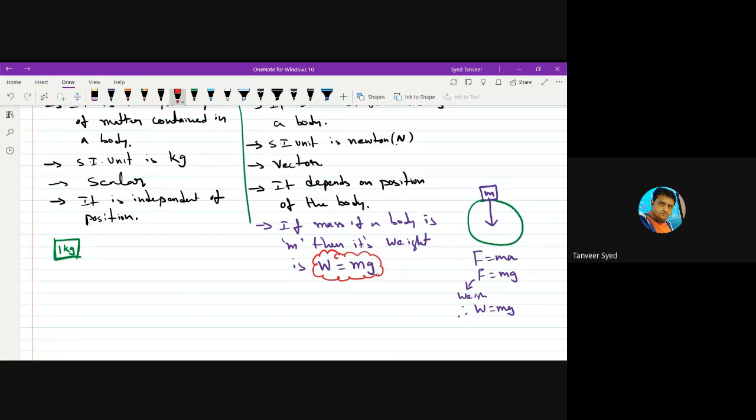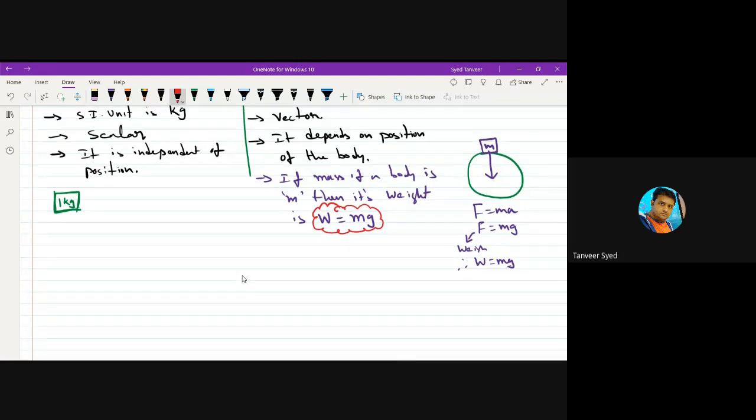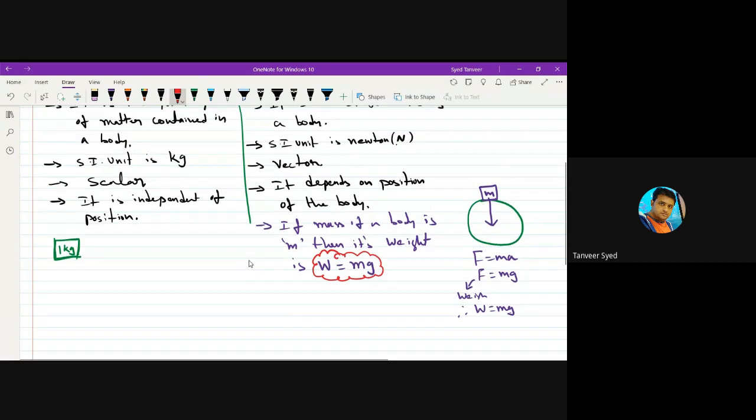We will use this at least 100 times in the coming topics. Weight is mass multiplied by acceleration due to gravity. And this acceleration due to gravity, its standard value is 9.8 meter per second square, but not everywhere. On the surface of Earth, g is 9.8.